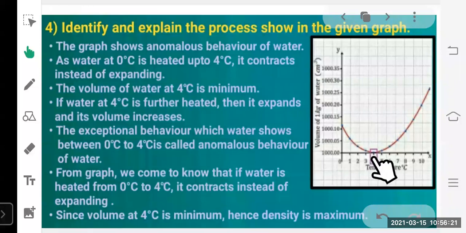But if we are talking about the density, at 4 degrees Celsius the water has maximum density, because we know that density is inversely proportional to the volume. So at 4 degrees Celsius, minimum volume and maximum density. This point is very important for this kind of question.